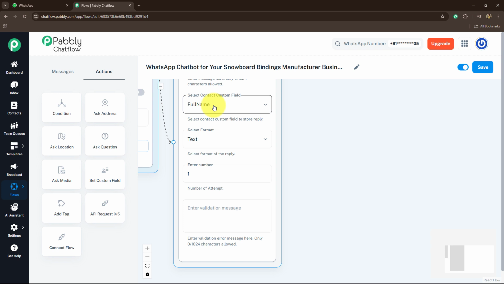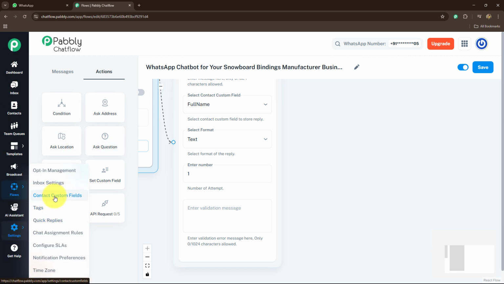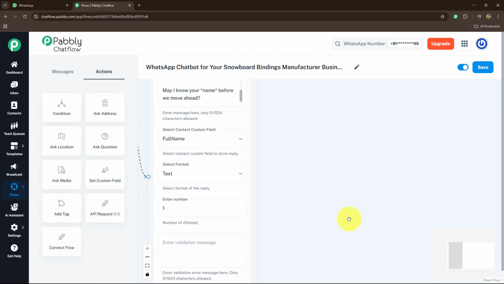How to select a contact custom field? For that, from the left side here we have the option of settings. When you go to contact custom fields, you can select any of the details you want from your customers as your contact custom field.